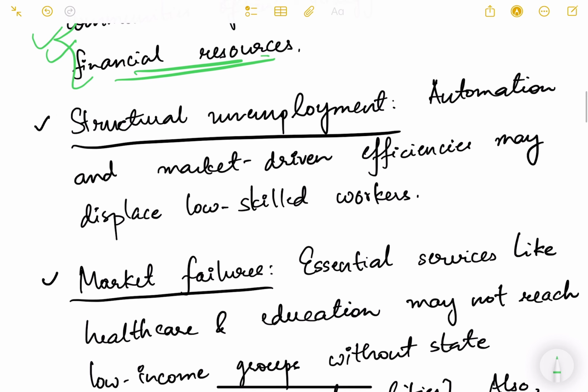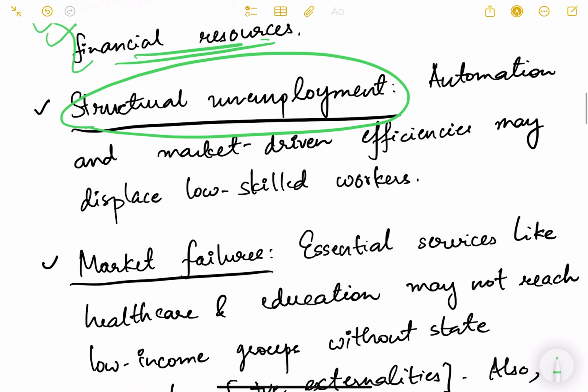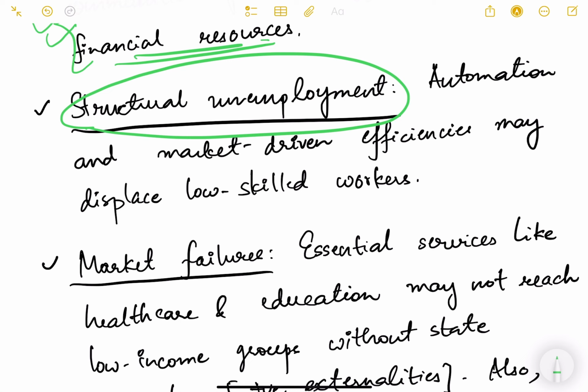Then structural unemployment is another big issue. As I've explained to you, what is the meaning of structural unemployment? Basically, this happens when the structure of the economy changes. So when new sectors are coming up, modern technologies coming up, and again it is market driven completely, at that time, the unemployment that happens is called structural unemployment.